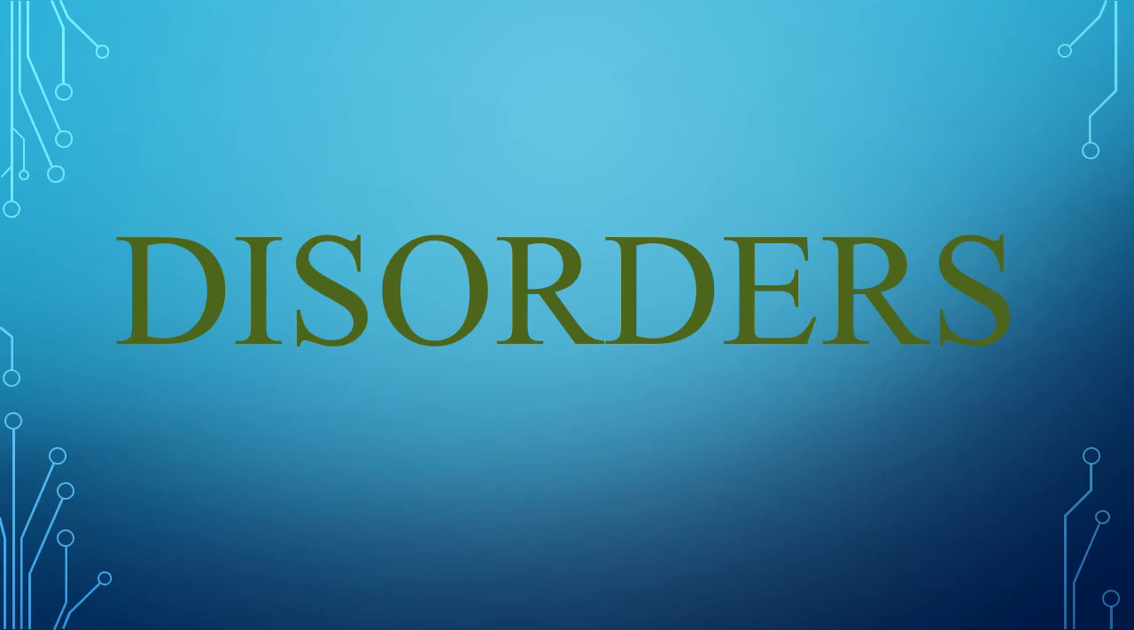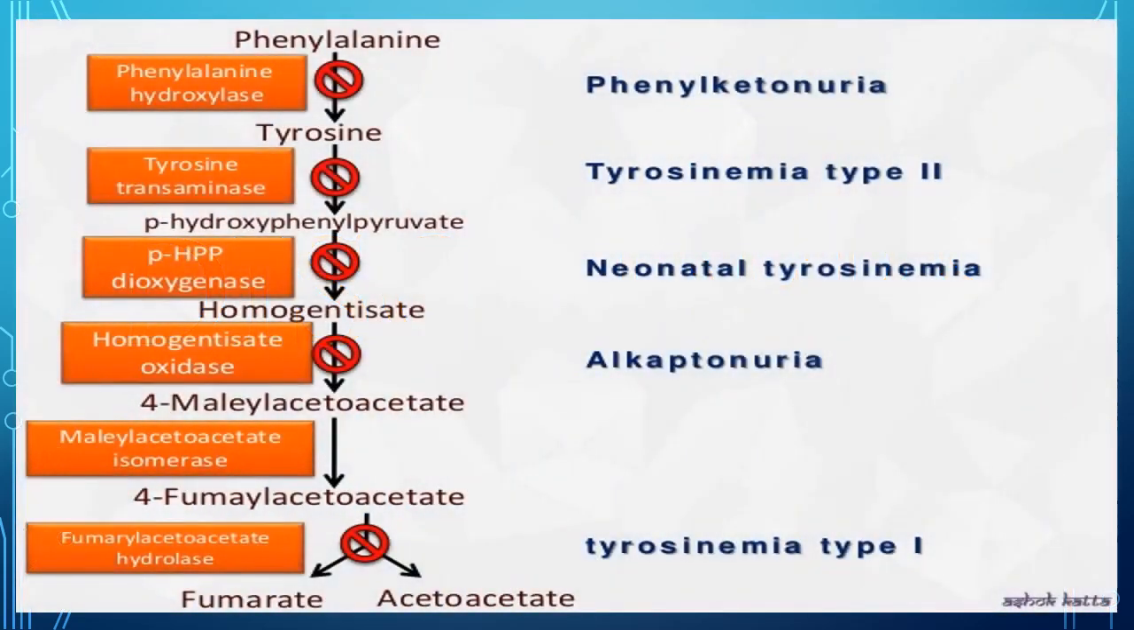Next, disorders which are caused by defects in phenylalanine and tyrosine metabolism, like phenylketonuria, tyrosinemia type 2, neonatal tyrosinemia, alkaptonuria, and tyrosinemia type 1.